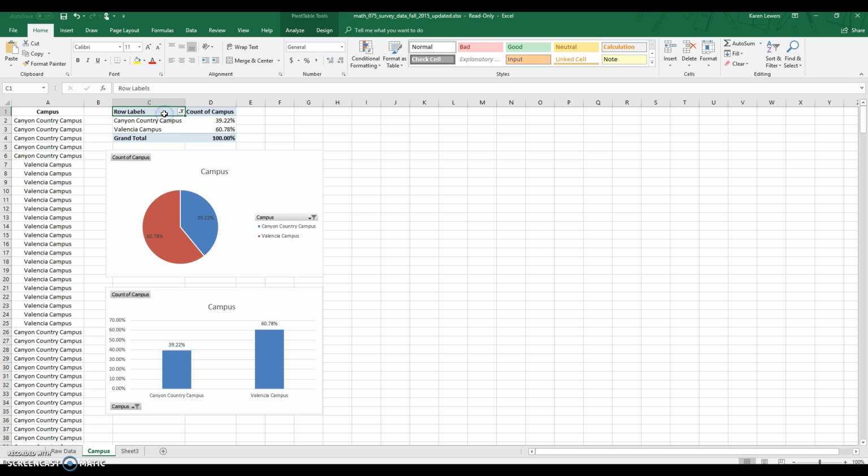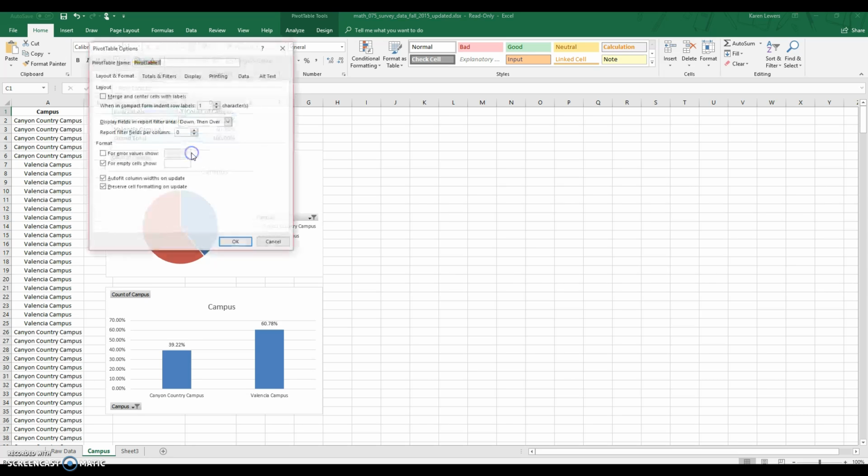So click on your pivot table. And if the pivot table options don't pop up on their own, then right click on it and go to pivot table options.